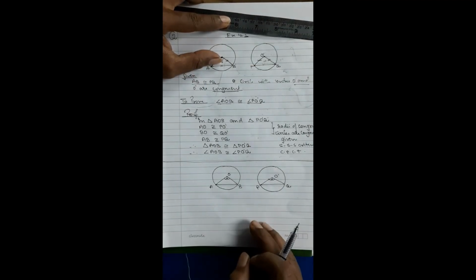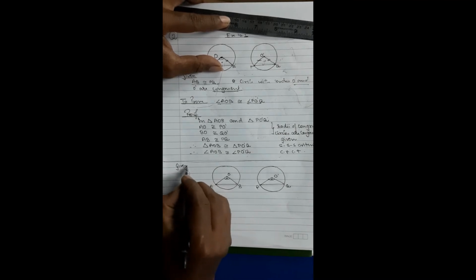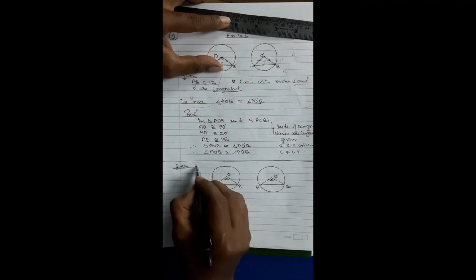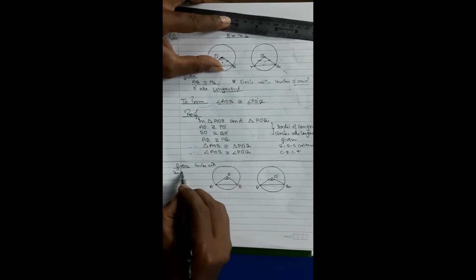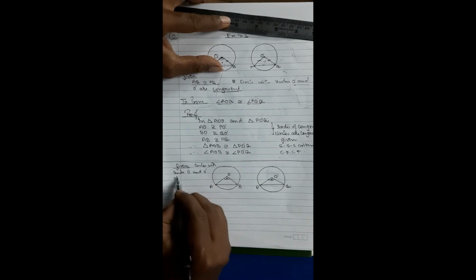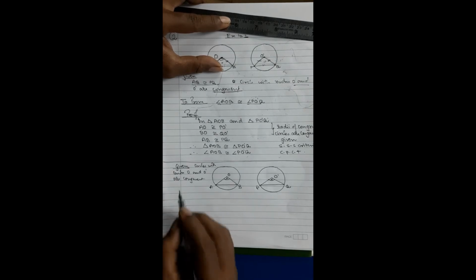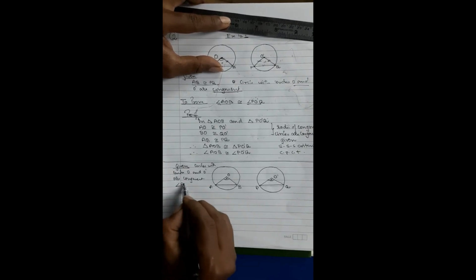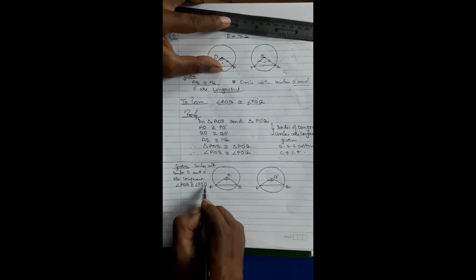Exactly a replica of this, exactly the reverse of this. So here in this case, in given we will have circles with center O and O dash are congruent. This is important. And they have given angle AOB is congruent to angle PO dash Q. Exactly the reverse.